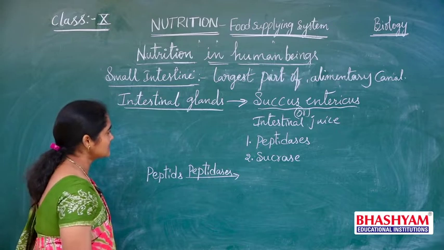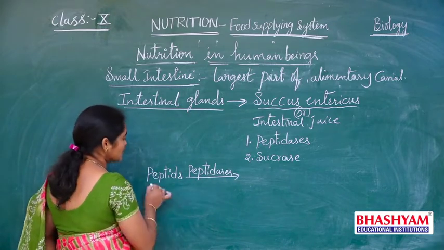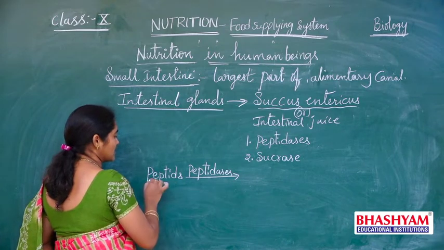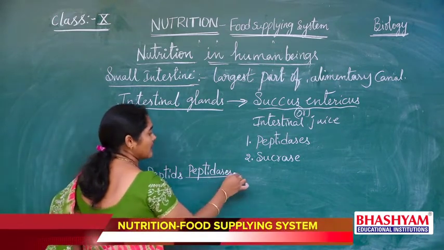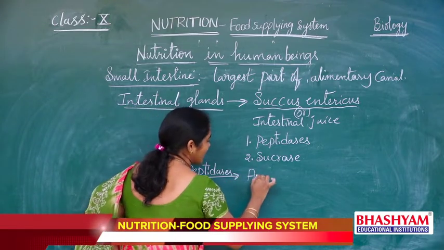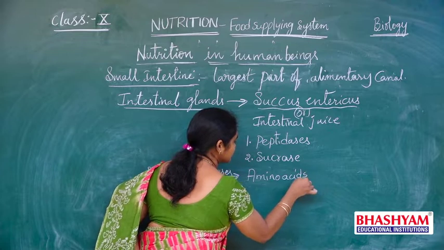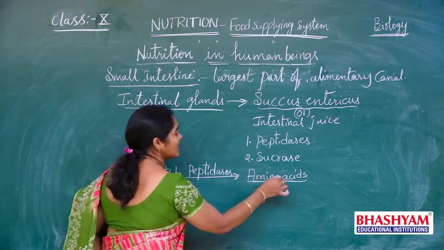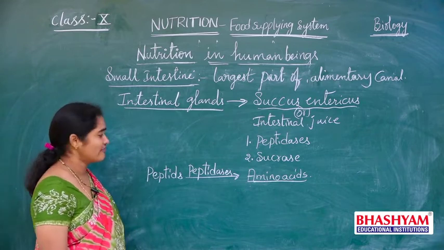By which glands are they produced? By the intestinal glands. So these peptides, the components of proteins, are digested by peptidases and finally form amino acids. So amino acids are the end products of proteins.